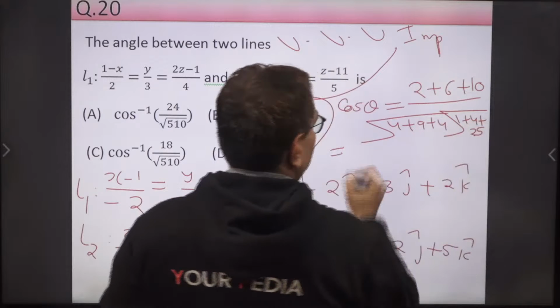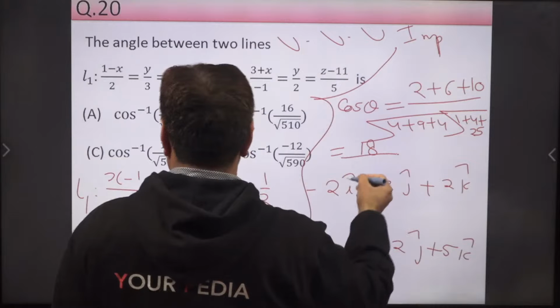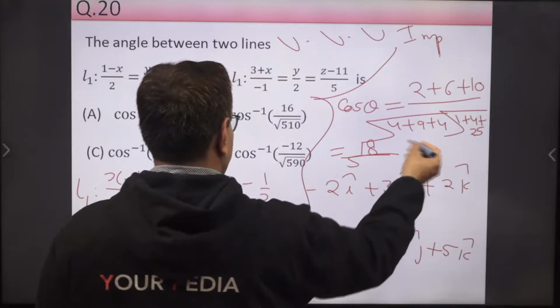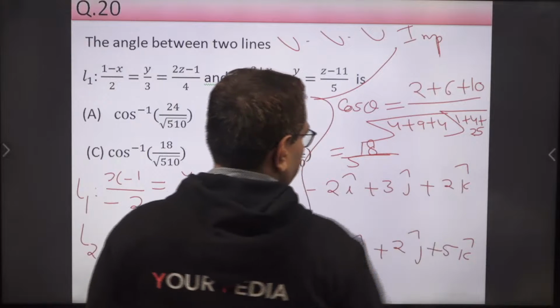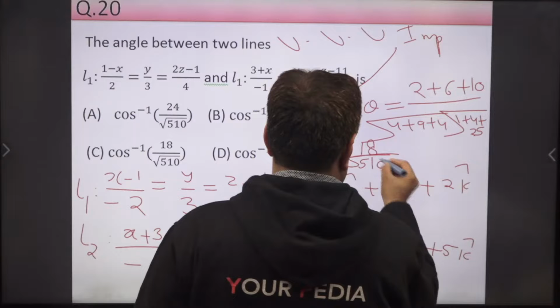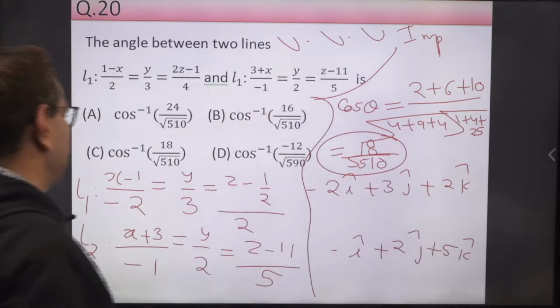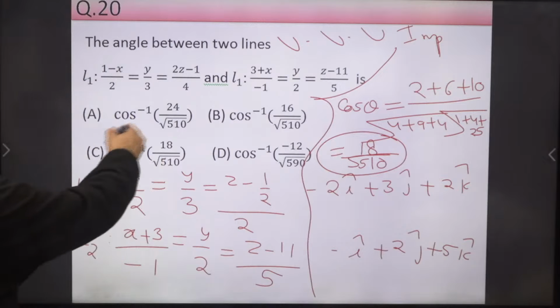So it is equal to 18 divided by root 500 something. Okay, so check it. What is this? 17 times 30, so 510. So 18 upon root 510. So theta is cos inverse 18 upon root 510. So C is the right answer.